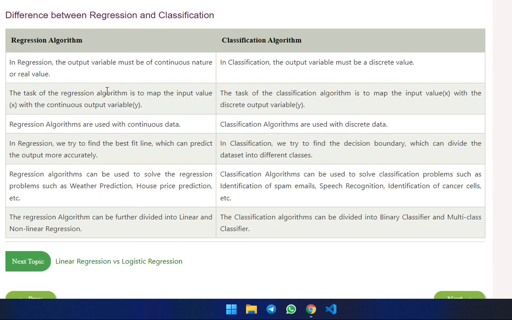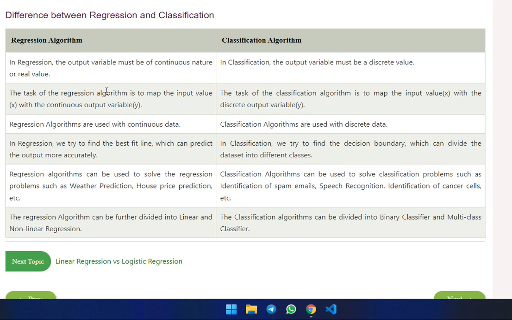In regression algorithm, the output variable must be a continuous, natural or real value. In classification, the output variable must be a discrete value. In regression algorithm, the task is to map the input value x to the continuous output variable y. In classification algorithm, the task is to map the input variable x to the discrete output variable y. Regression algorithms are used with continuous data. Classification is with discrete data.